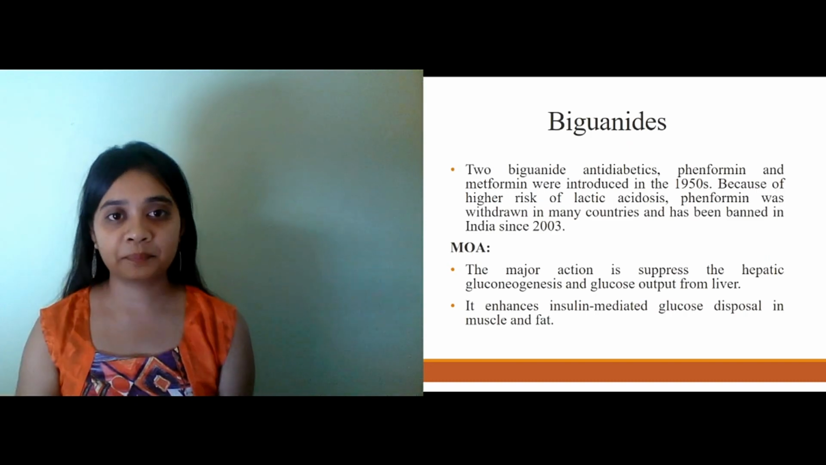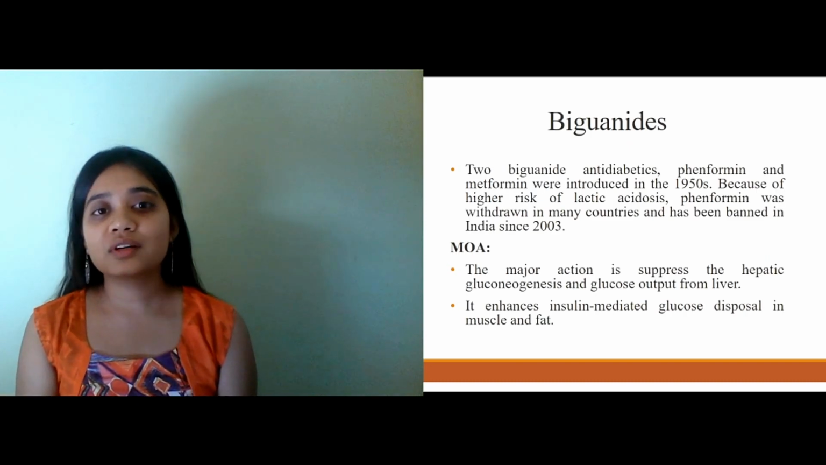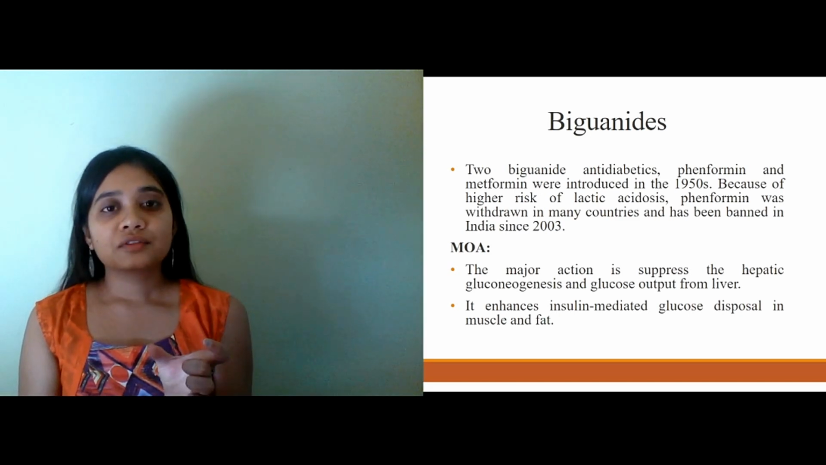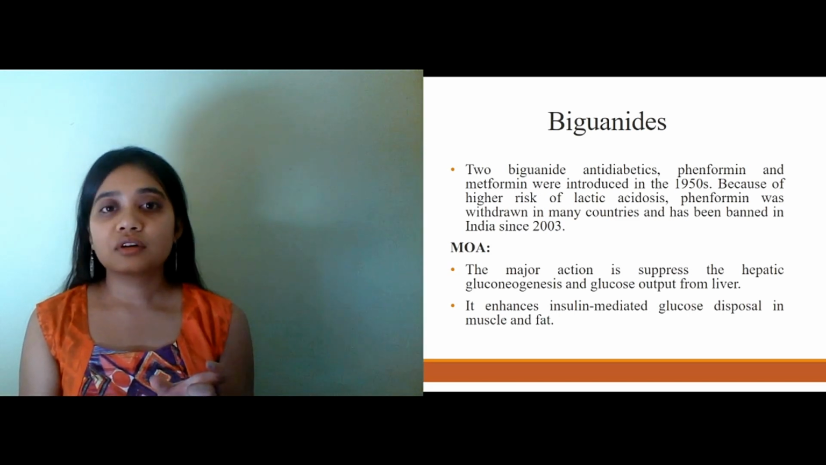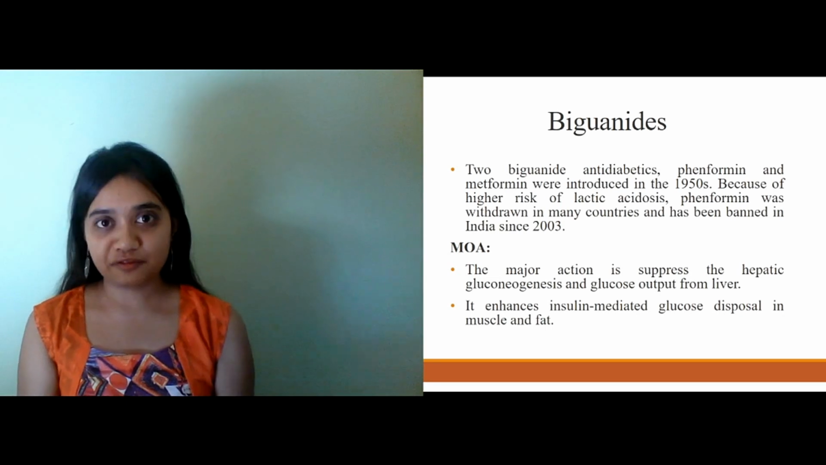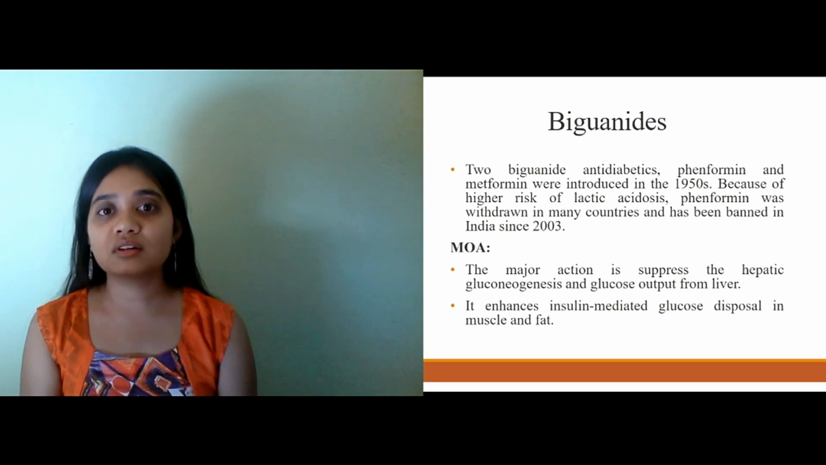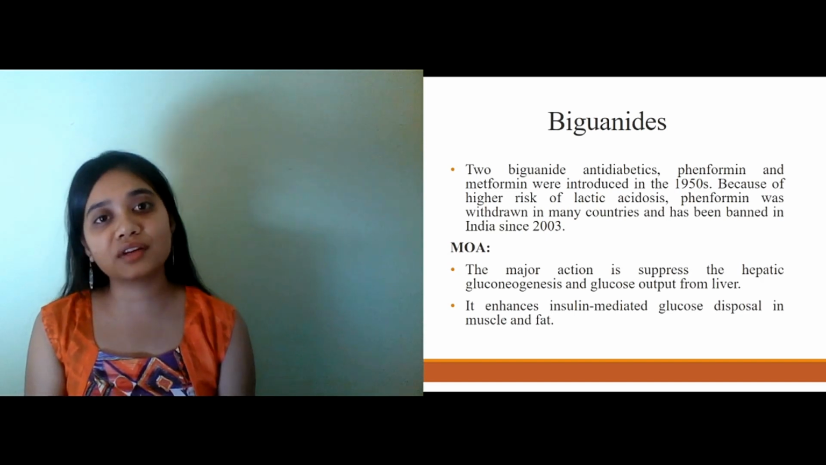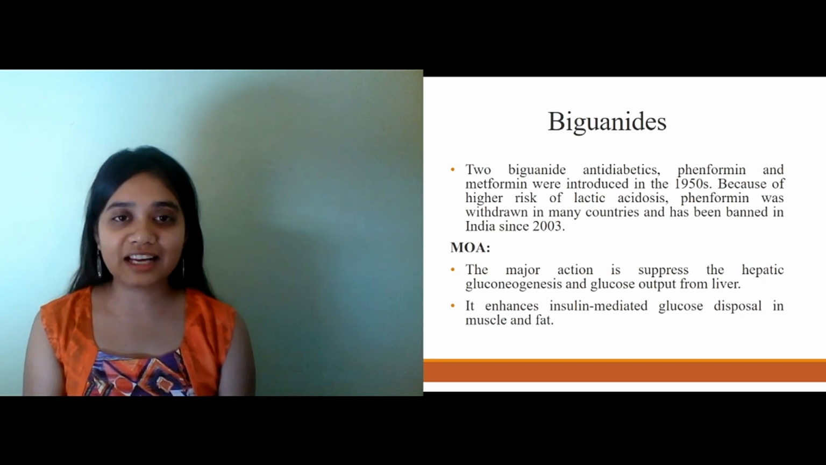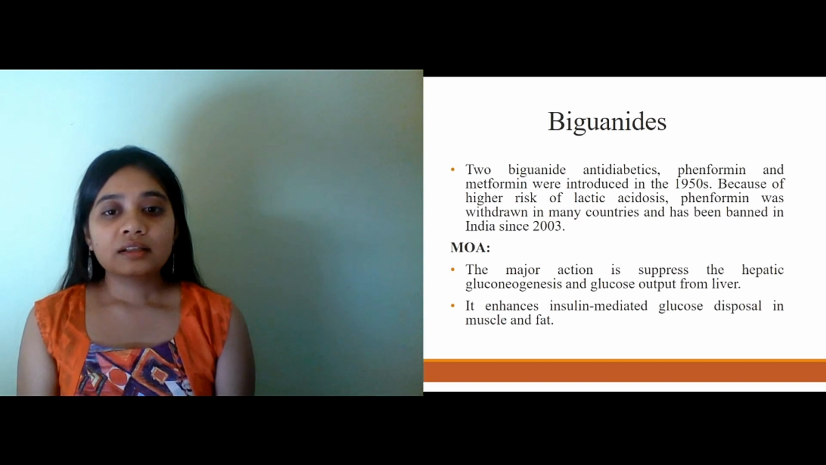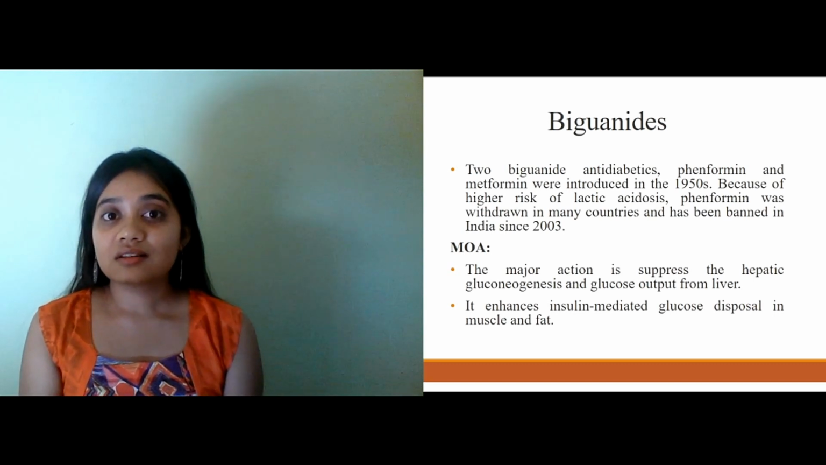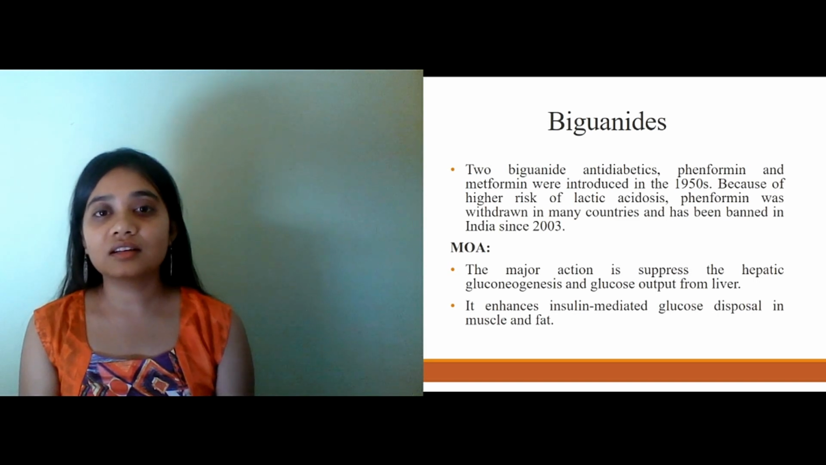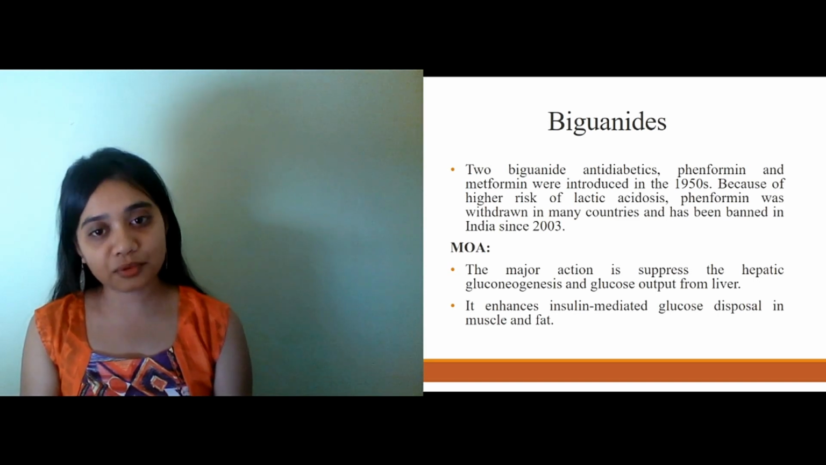vomiting and diarrhea. Now moving towards the second category, which is biguanides. Now this class of drugs includes phenformin and metformin. The phenformin was withdrawn long back because of its side effects such as lactic acidosis, and they were introduced long back in the 1950s. Now the major action of these is to suppress hepatic glucose output via the hepatic gluconeogenesis process,